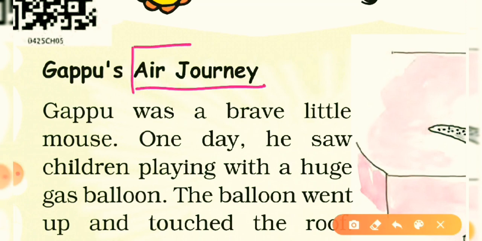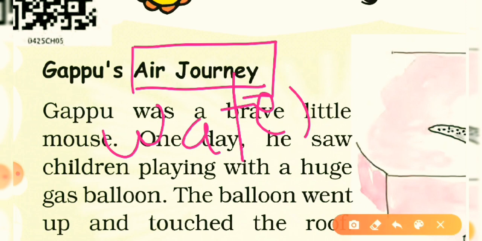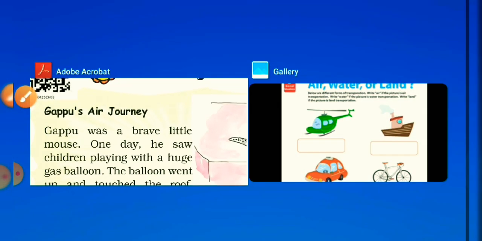Air journey. In your EVS classes, you studied about different types of means of transport, like air, water and also land. In previous classes, Class 4, 3, 2, 1, you have studied about it very well. So let's have a practice session, my dear students.